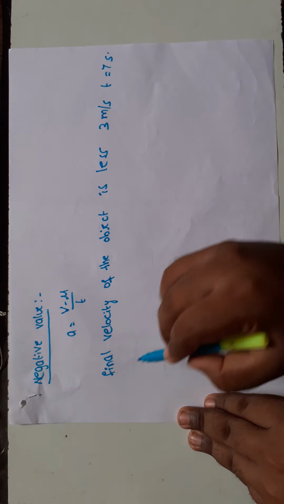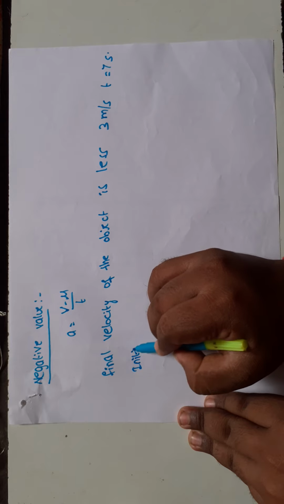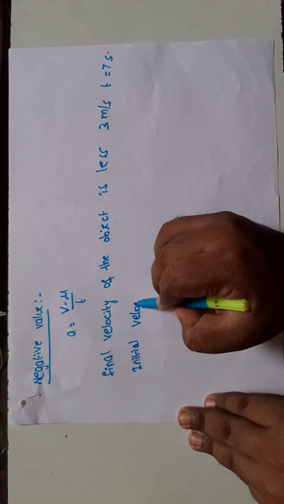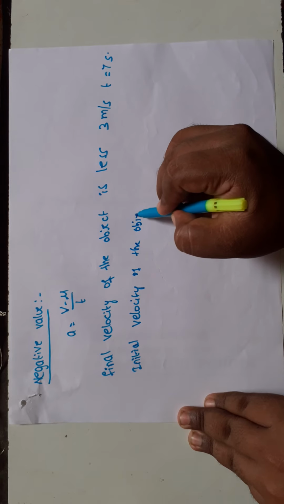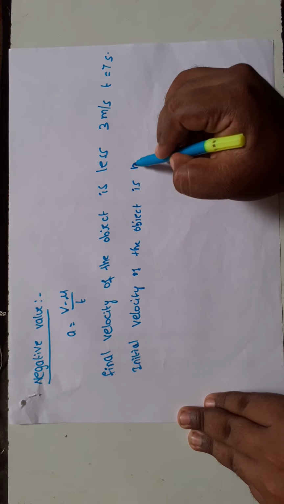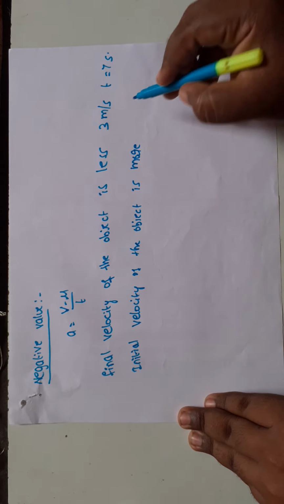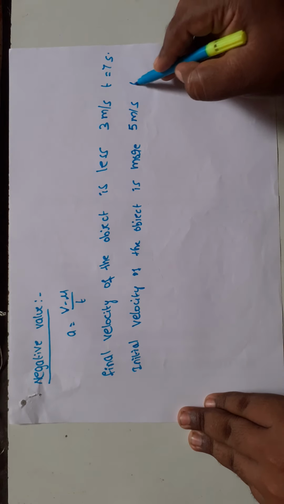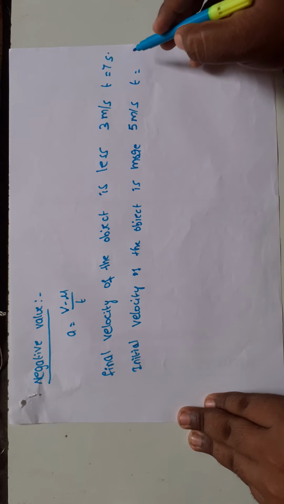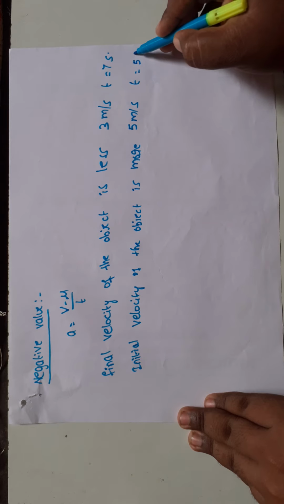The initial velocity of the object is more, I am taking 5 meter per second at time t equal to 5 second.